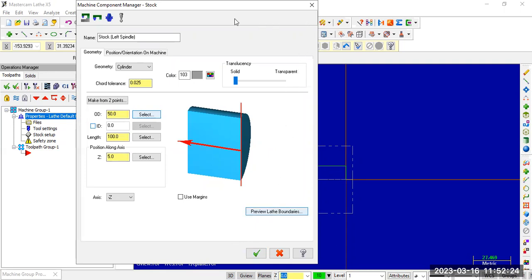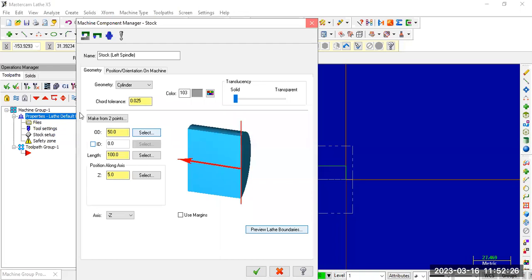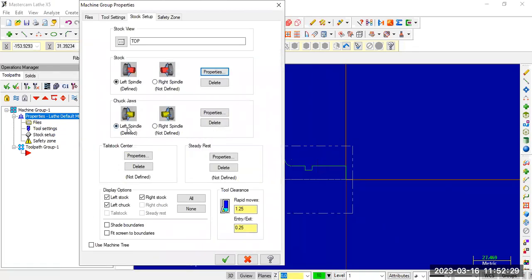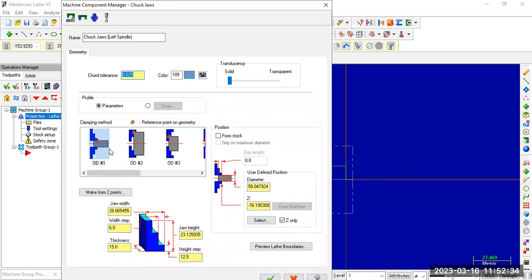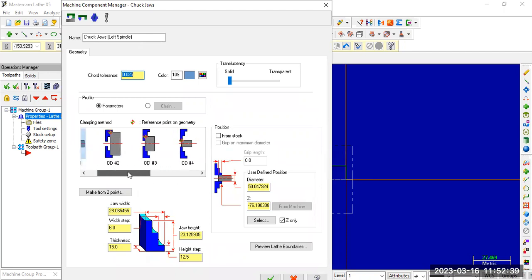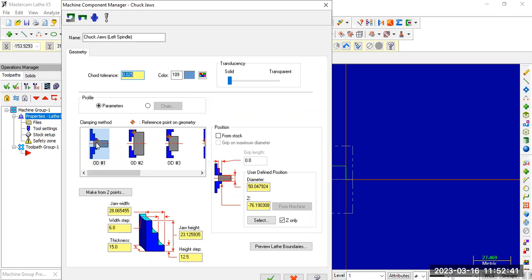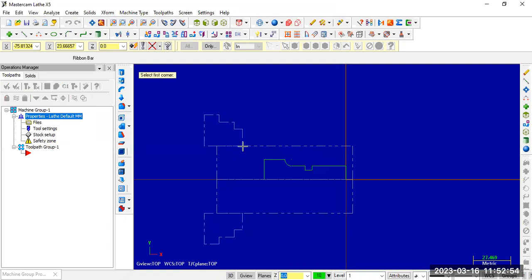After this, chuck jaws, properties. So click the type of chuck, OD1, OD2, OD3, different chucks are there. So the most commonly used to hold outer diameter workpieces is the first one only. So select the first one and click on make from 2 points. So we just need to draw from one point to another point. If you draw one rectangle, the chuck symbol will automatically come.